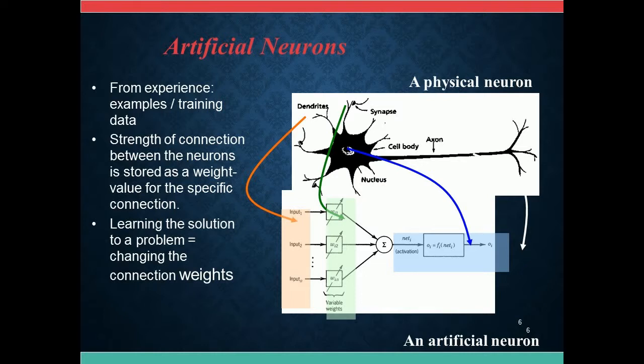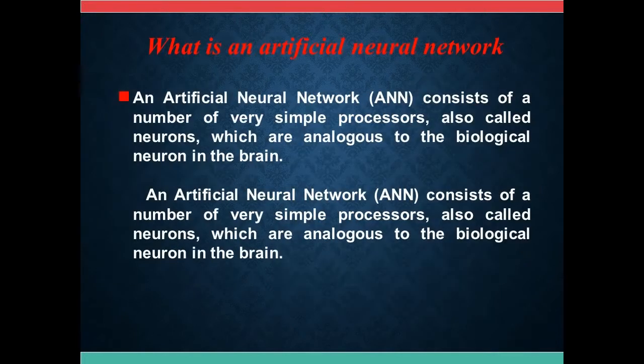The strength of connection between the neurons is stored as a weight value for the specific connection. Learning the solution to a problem equals changing the connection weights. What is an artificial neural network? An artificial neural network, ANN, consists of a number of very simple processors, also called neurons, which are analogous to the biological neuron in the brain.